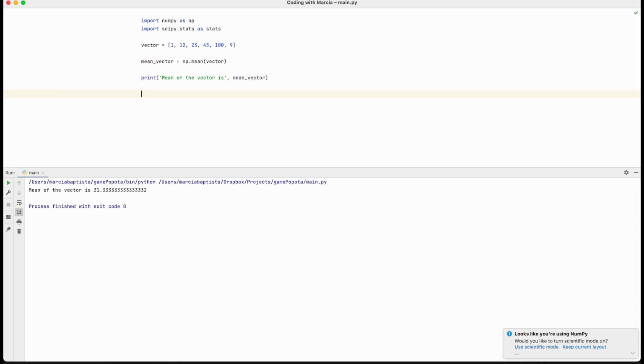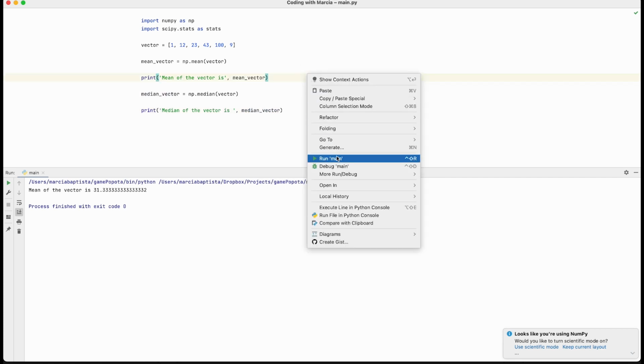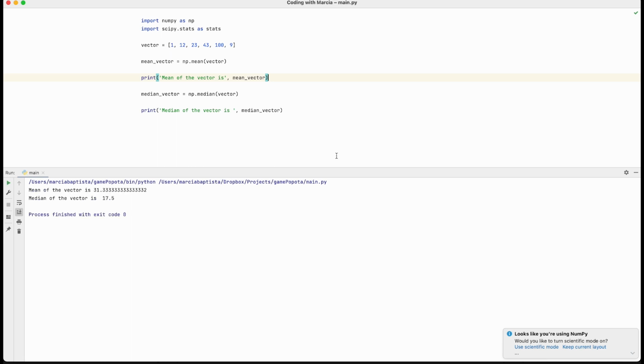Nice. So now we can calculate the median also and see what we have here. So we print the median of the vector is, median vector. Let's run it. And now we have 17.5.